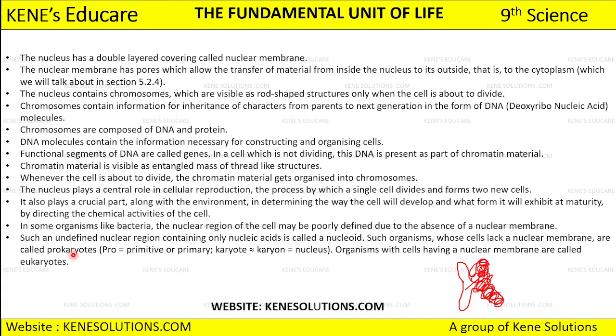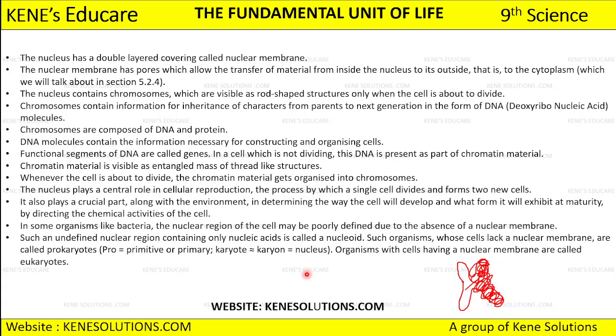So prokaryotes में pro का meaning is primitive or primary, and karyotes means karyon, which means nucleus. So they have a primitive nucleus. Okay, so they don't have a nuclear membrane because पहले का जो nucleus था that was not well developed. Evolution की वजह से there are many changes which are coming up. But earlier it was not so, right? So that is the reason prokaryotes का nuclear membrane नहीं होता. They lack this nuclear membrane and they are called as nucleoid.